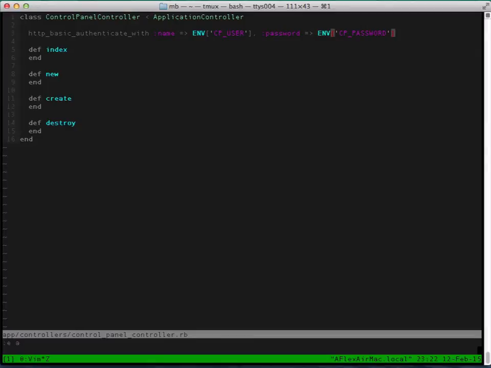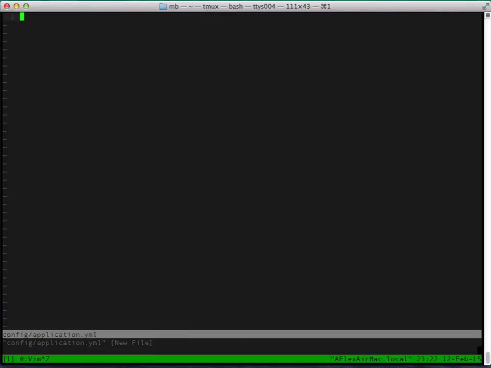So yeah, we're going to create a config application.yml file, and we're going to put those variables that we're using with HTTP basic authentication. So CP user is going to be test, and CP password is going to be test.